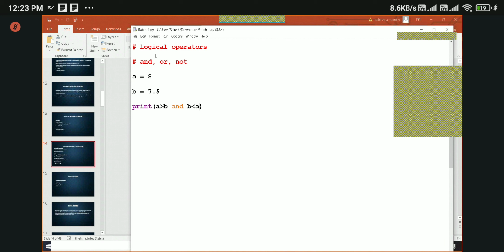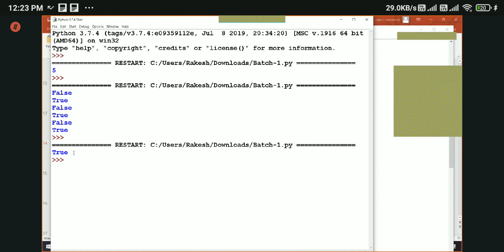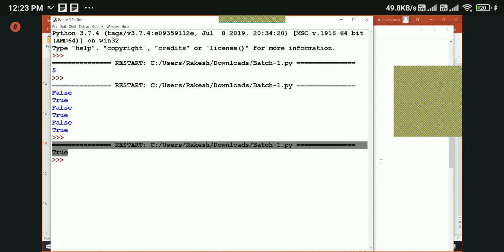Okay, a greater than b and b less than a. These are two conditions. I am checking both conditions with the help of the AND operator. Okay, so let us see the output. The output is true.